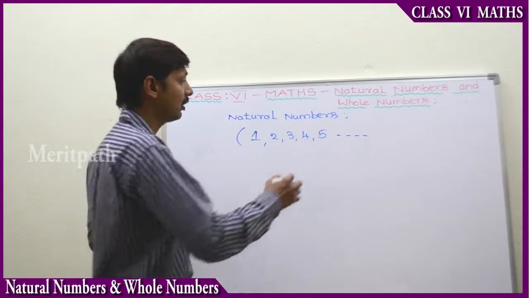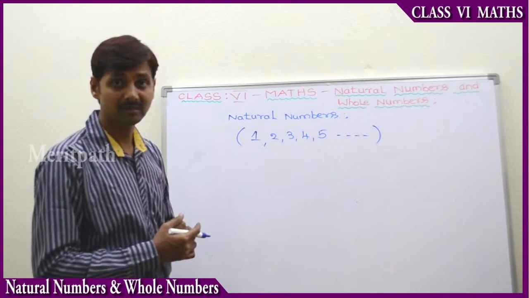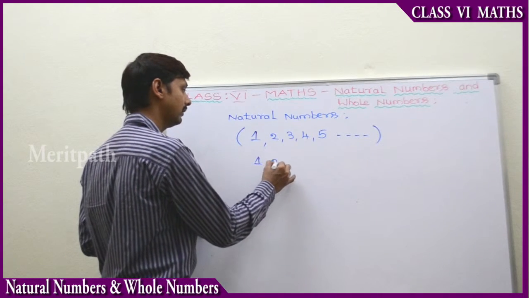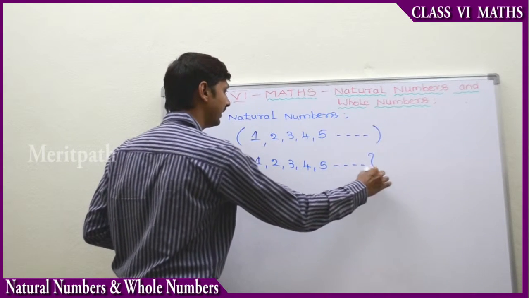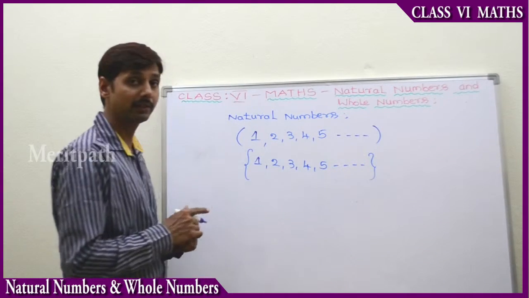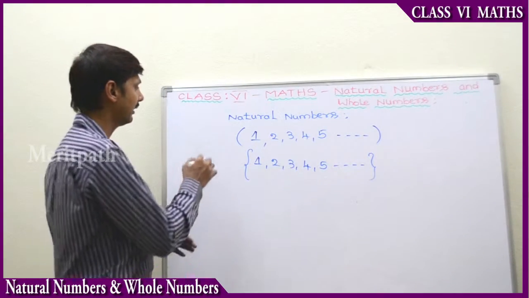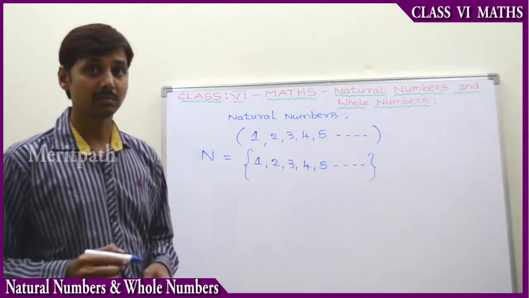So these numbers are natural numbers, and this will be denoted by normal brackets, or also we can use braces or flower brackets: 1, 2, 3, 4, 5, and so on. These natural numbers are denoted with a capital letter N. So these are the natural numbers.